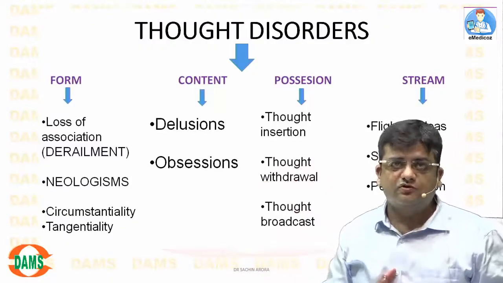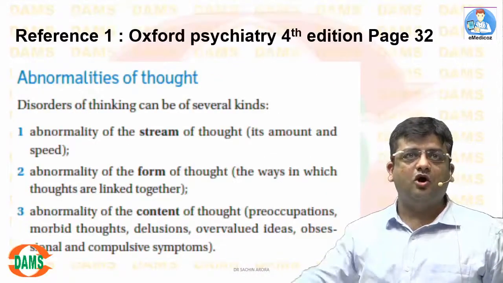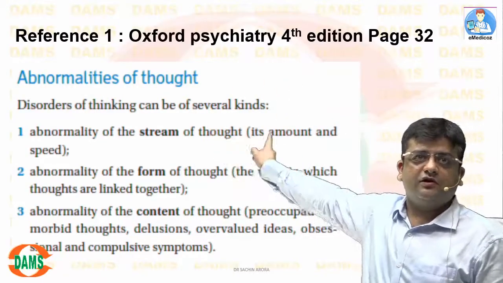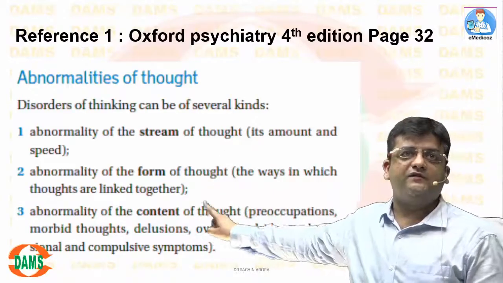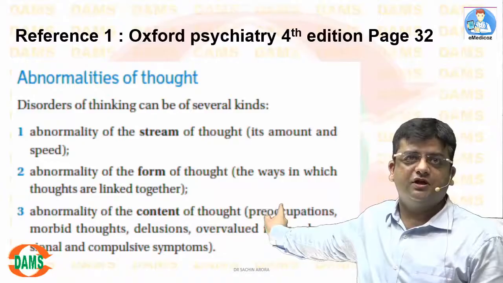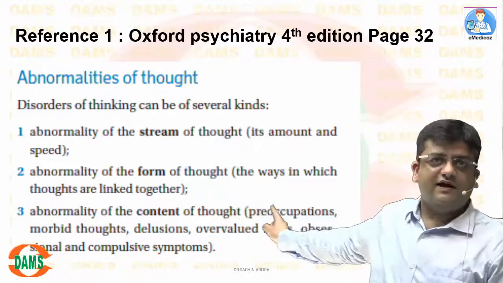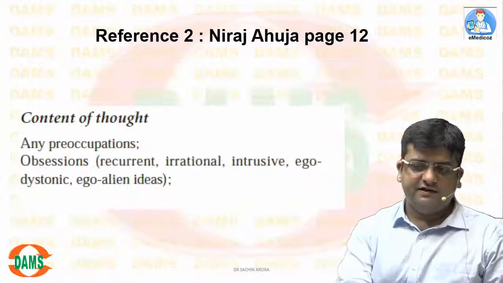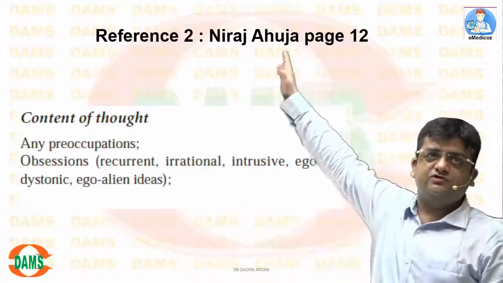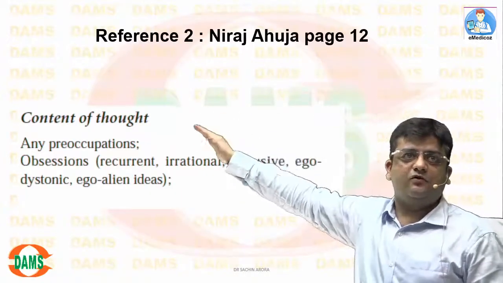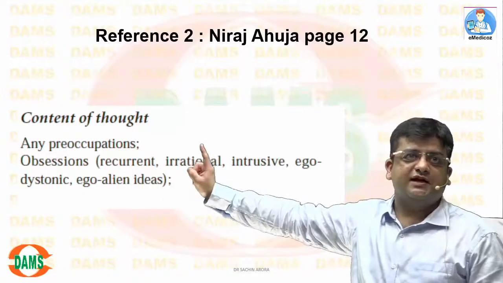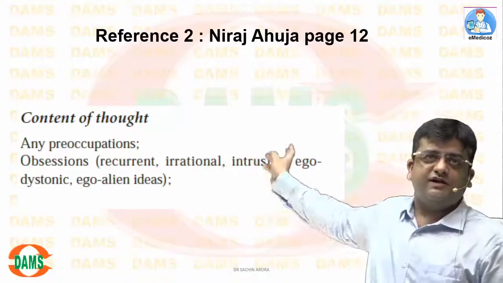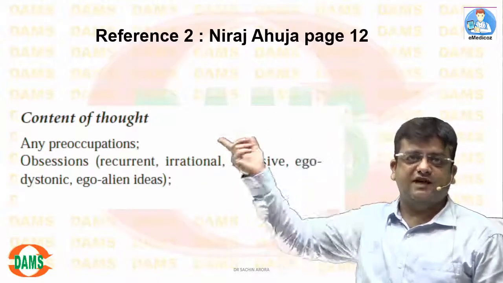There are standard textbooks of psychiatry. The first being Oxford Psychiatry Textbook, 4th edition, page number 32. Abnormality of the stream of thought, abnormality of the form of thought, and abnormality of the content of thought. Very clearly mentioned: preoccupation, delusion, overvalued ideas, obsessions. The second reference, our undergraduate textbook of psychiatry, Niraj Ahuja, page number 12. Content of thought include preoccupation, obsessions. Obsessions are ego alien, unwelcome for the ego, recurrent, irrational, intrusive, ego dystonic. Ego dystonic has been asked in previous AIIMS as well.